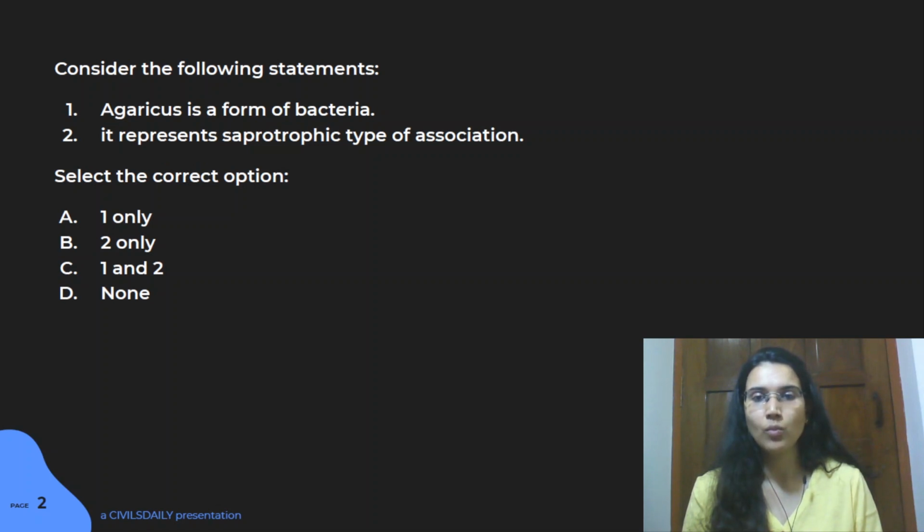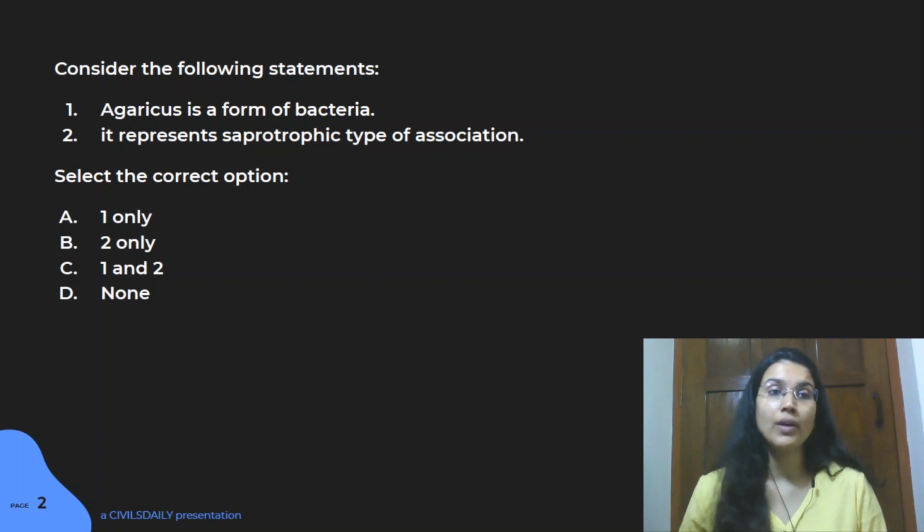Now in this question, why did I put up this question is a lot of times you must have seen that fungi related or bacteria related topics have been picked up in your previous year questions, like question on Anabaena, Azolla, other bacterias, blue-green algae, lichens. All these questions have been coming in your paper for a very long time. So these kind of bacteria, fungi and other form of microorganisms becomes very important. So here what we are talking about is Agaricus.